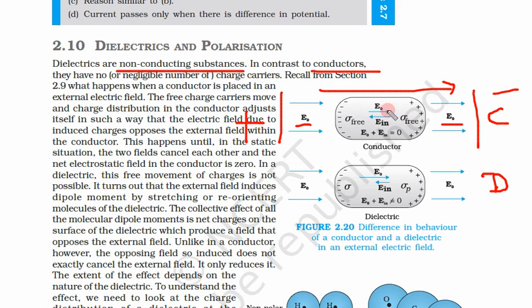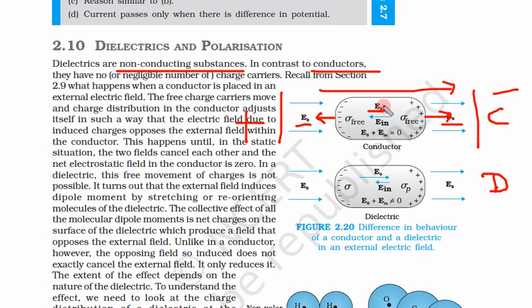As soon as you apply this field, the charge carriers inside the conductor, negative charges, start traveling towards the positive terminal and positive charges start traveling towards the negative terminal. There is this external field E0.